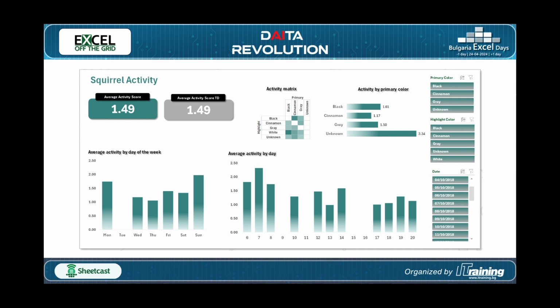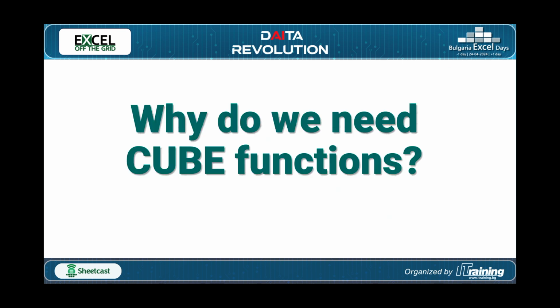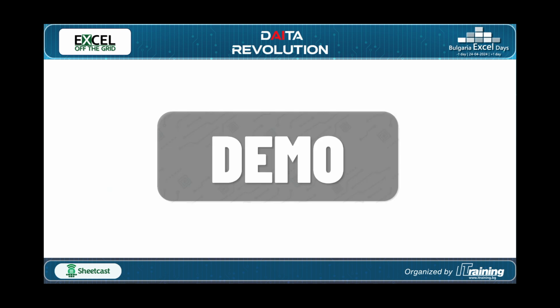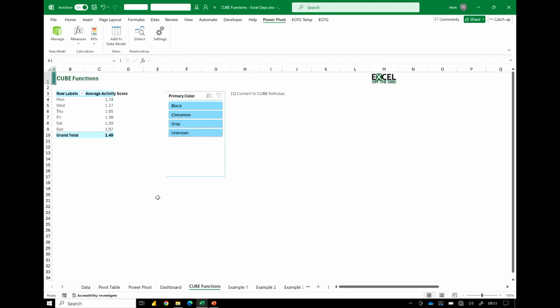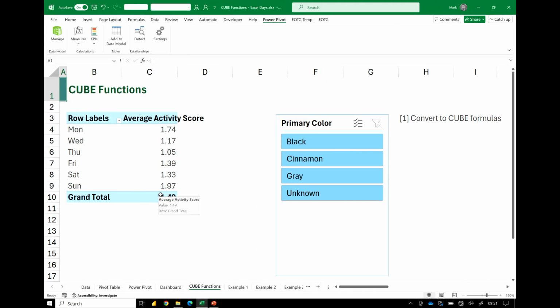So we've got our dashboard there. And then you might come along and say, I thought you were going to talk to us about cube functions. Why do we even need cube functions? Well, the problem is that when we come to Excel, any time that we deal with a pivot table, so there I've got the day of the week, the average activity score, we've got a rigid tabular layout. It doesn't really mean we can't place things where we want. We can't really create the designs that we want. It's all based upon this rigid layout.